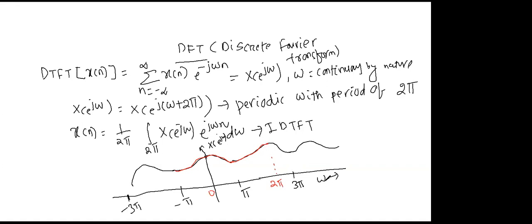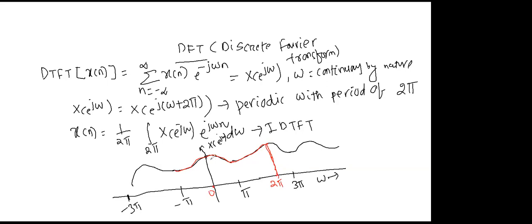Now here, omega is continuous by nature. Since it is continuous, let me take 0 to 2 pi. In between 0 to 2 pi, how many samples of omega are present? It is very easy.